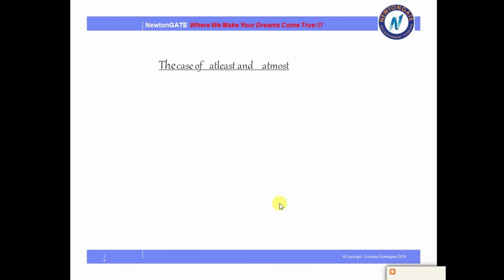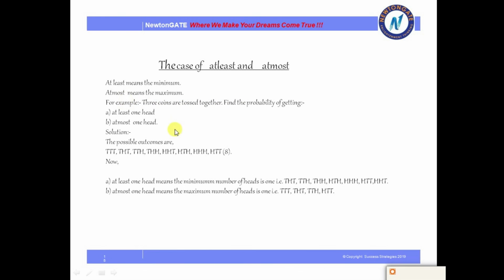The curious case of at least and at most. Now we generally say these terms very commonly in our English, at least and at most. Now how does it come into being in our mathematics? So let us see the case of at least and at most. Now at least means the minimum and at most means the maximum. So here the 3 coins we have tossed together, find the probability of getting at least one head and at most one head.